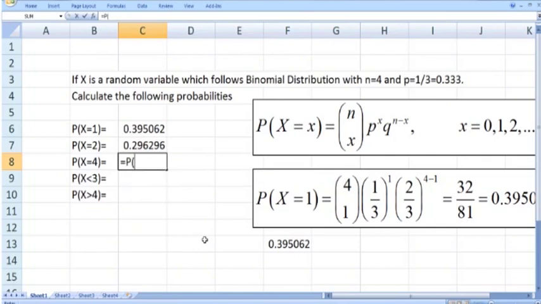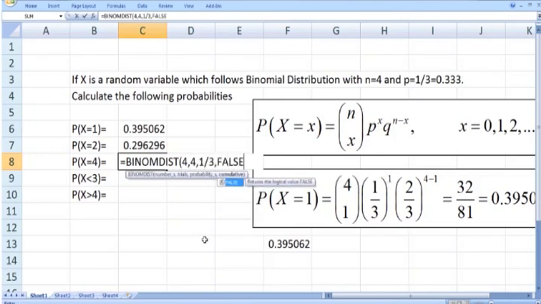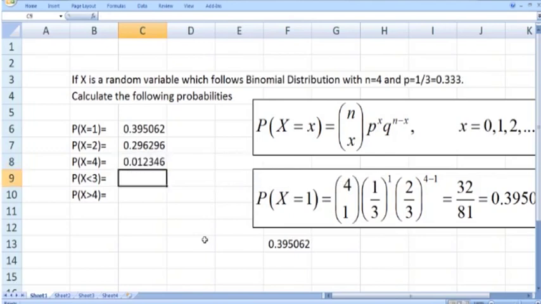Similarly, binom dist 4, probability 1 by 3 and the false option. So in this case it is 1.23%.